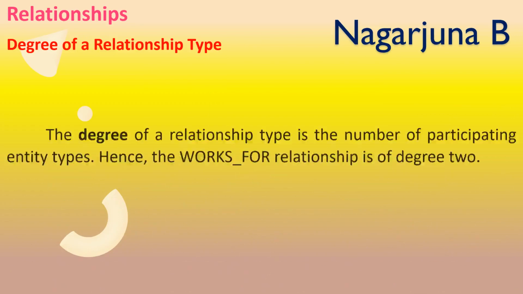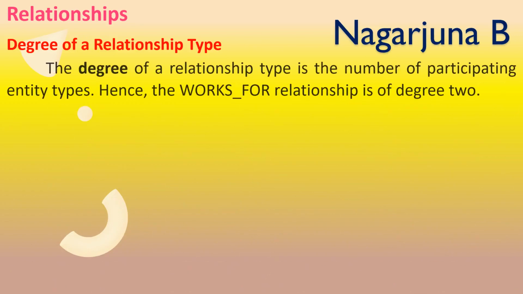Degree of a relationship type. The degree of a relationship type is the number of participating entity types. That means how many entities participate to form a relationship is called the degree of the relationship type.